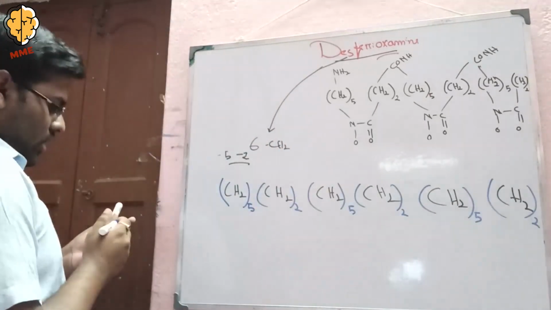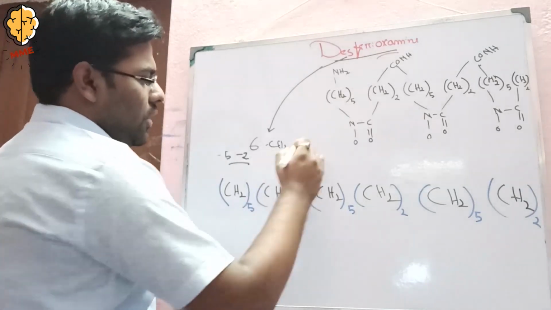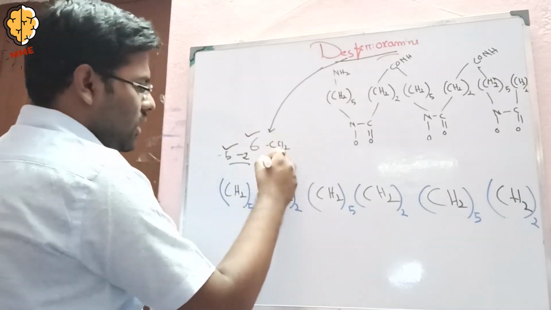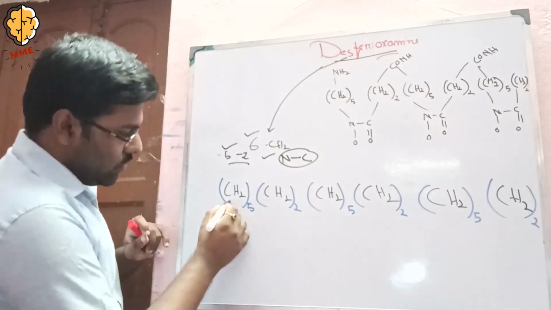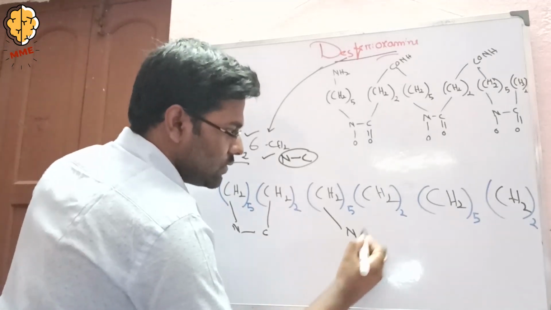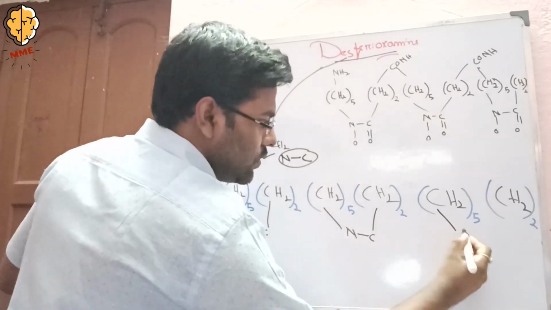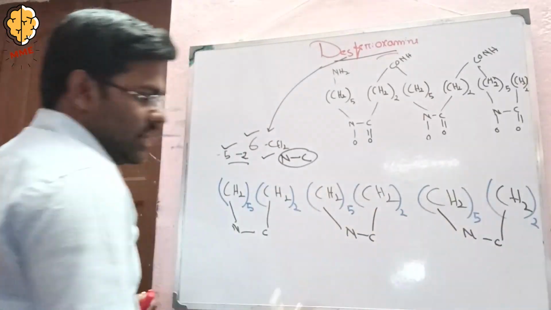Okay. Next, coming to 1 done, 2 done, plus 3, NC. Draw N and draw C. Draw N, draw C. Draw N, draw C. So they are linked, they are linked, they are linked. Okay.